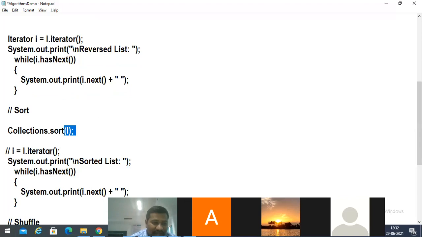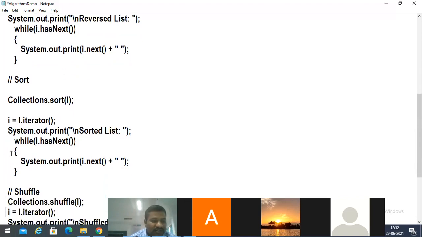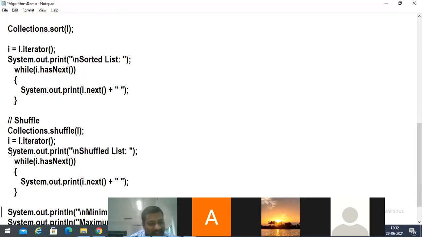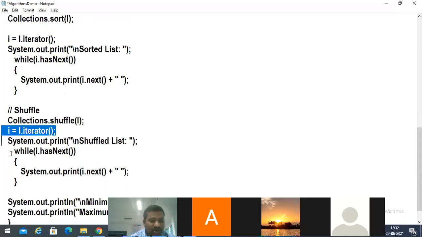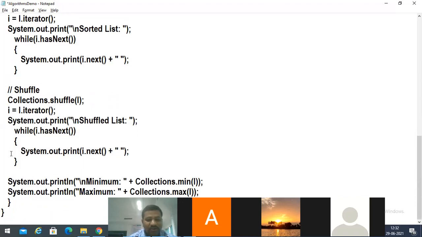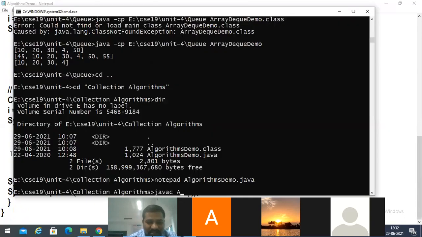After modifying L, again I'm calling the iterator method on it. So this I is going to print the elements in sorted order. After that, again I applied the shuffle function, Collections.shuffle. Again I'm changing I with respect to L.iterator. Again it gives us the shuffled list, and then it prints the minimum value and then the maximum value. So let's compile this algorithm.